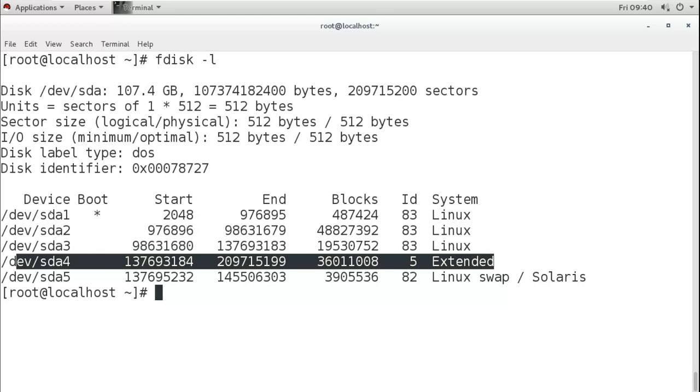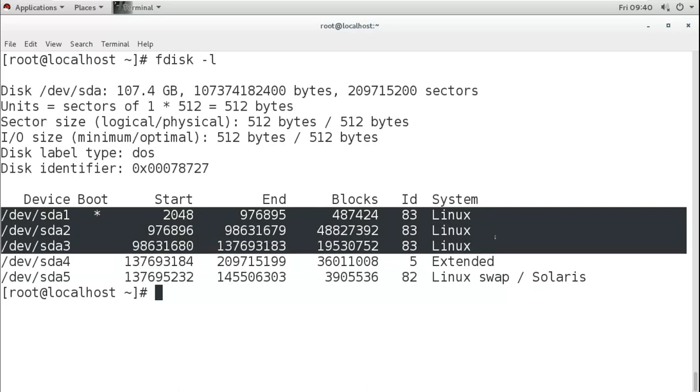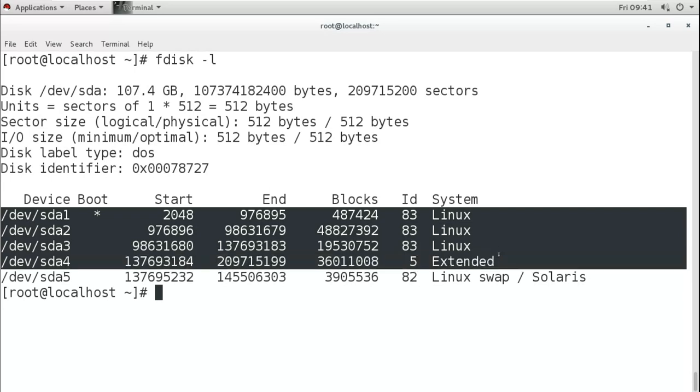So if you create primary, you can create 4 primaries, and if you want to create extended, you can create only 1 extended. Extended means: if you want more than 4 partitions, then you have to create an extended. If you want only 4, then you can create all 4 as primary. The system does this automatically. When I create the first partition it is primary, the second is also primary, the third is also primary. Now when I create the fourth partition, the system knows there is lots of space remaining and I'm not using the whole space. I'm using only 4 GB from that 36 GB or 40 GB. So what does it do? It uses all the space and creates the extended partition.